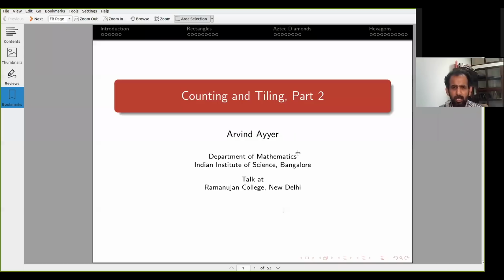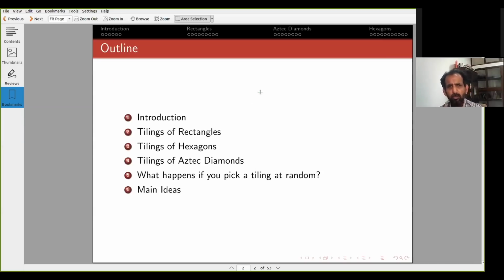So today I want to go more on the topic of tilings in detail. And the aim today will be less pedagogical and more informative. So one of the things I want to impress upon you is that even though the problems are very easy to state, some of the results are quite deep, and they have garnered the attention of some of the best mathematicians in the world. Okay, so without further ado, here is the outline.